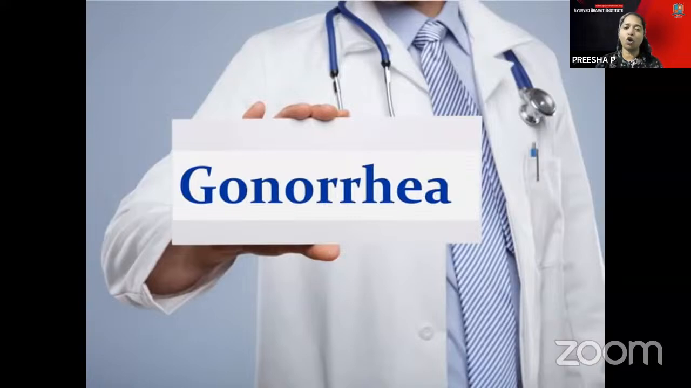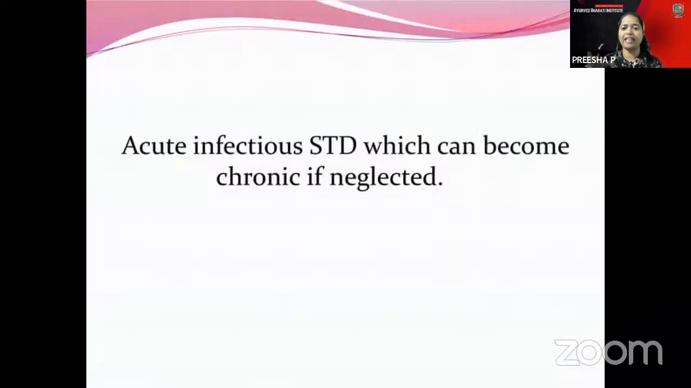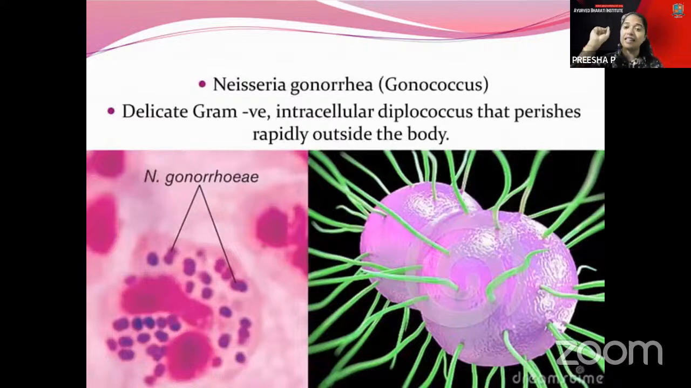The other topic is gonorrhea. In gonorrhea, the acute infection, especially an STD, becomes chronic if it is neglected. The causative organism is Neisseria gonorrhoeae, and it is a gram-negative bacterium. Sometimes questions can be asked like, dash is caused by Neisseria gonorrhoeae and it is a gram-negative bacterium.